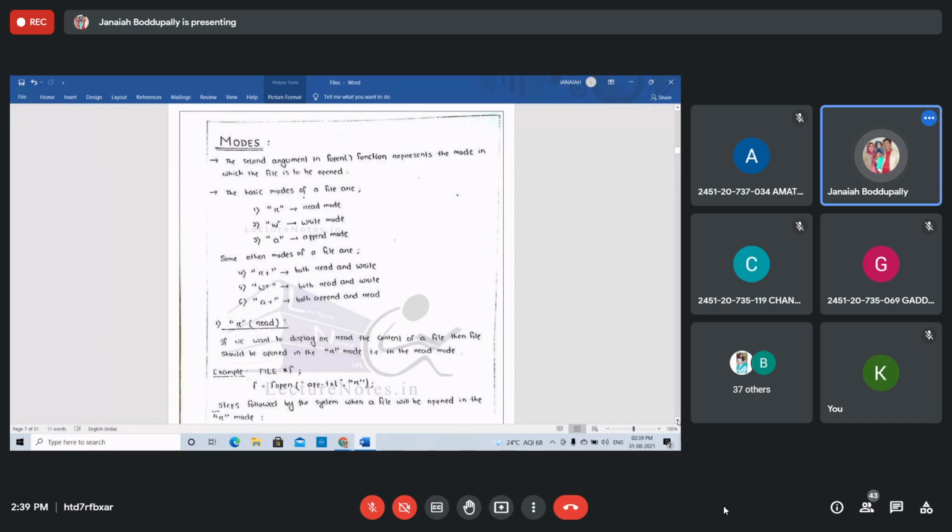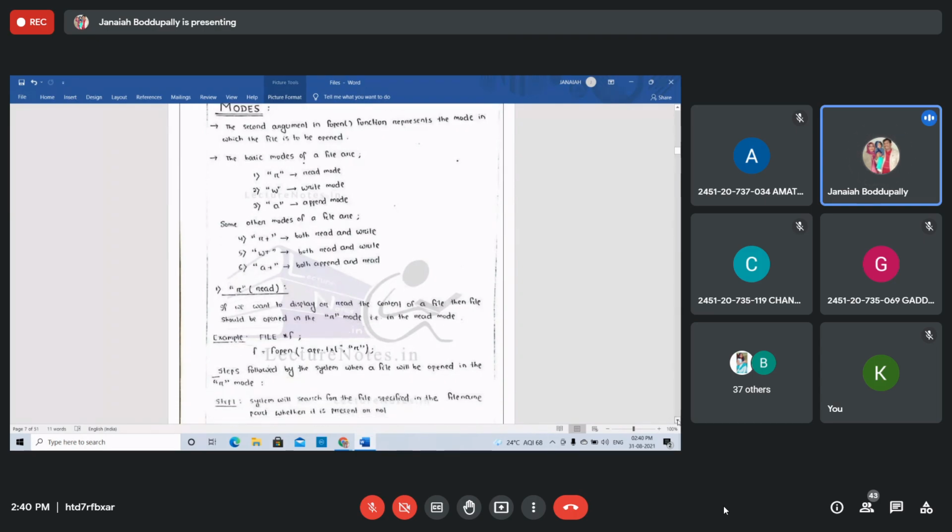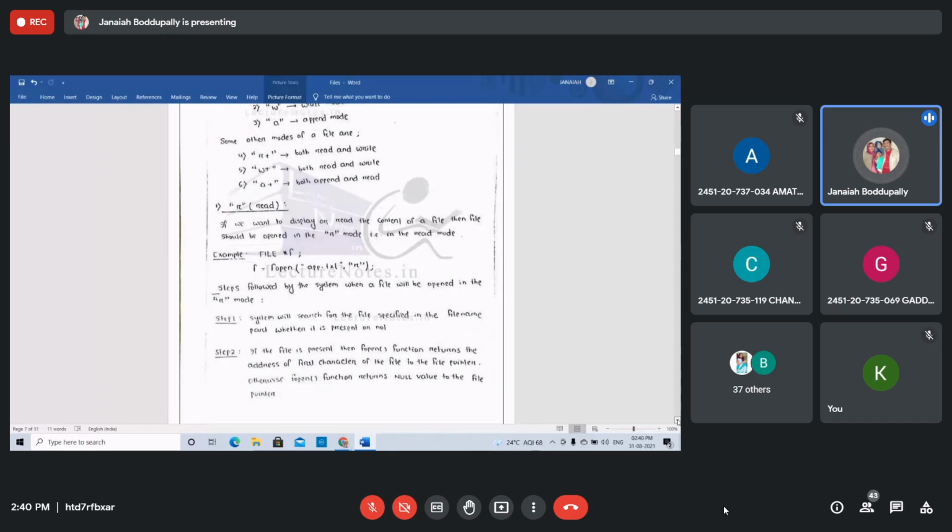So see, students, the different types of modes: r, w, a. Some other modes of file are: r+, both read and write; w+, both read and write; a+, both append and read. But a is only append. You should remember all these modes, students. Now we will discuss all the modes one by one.